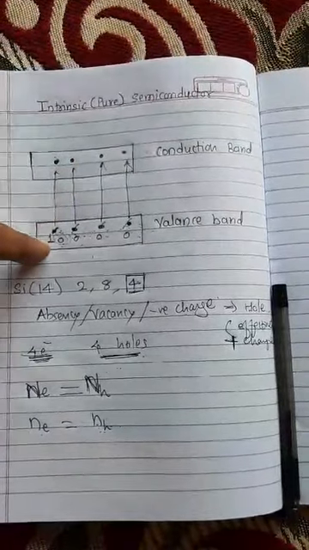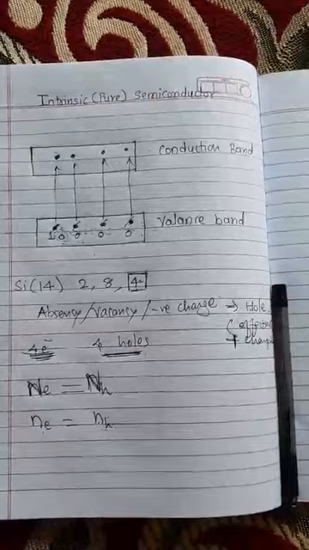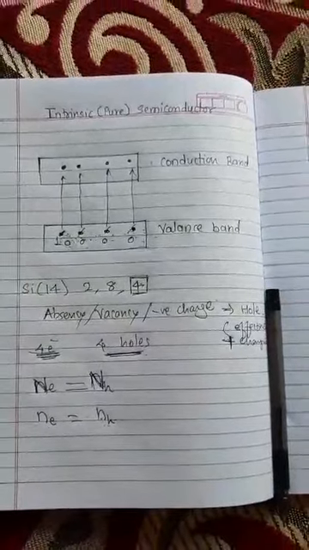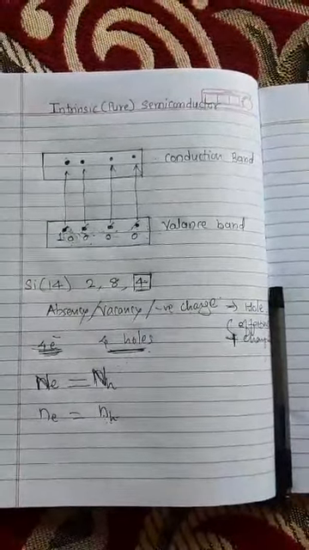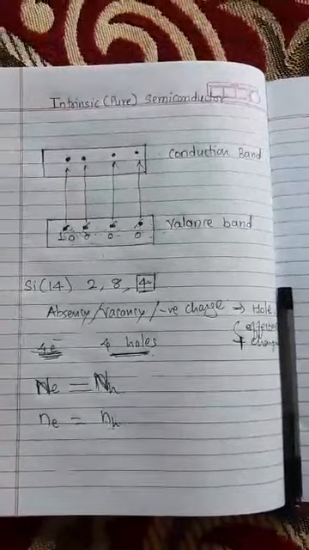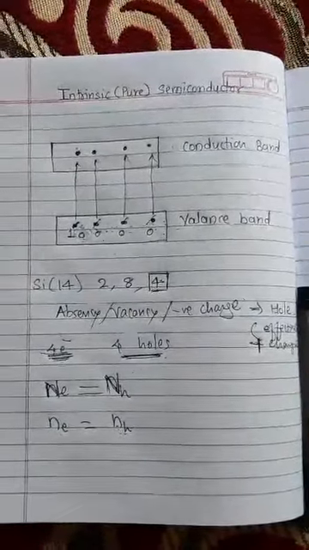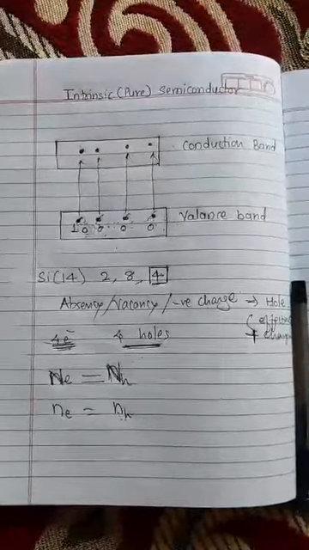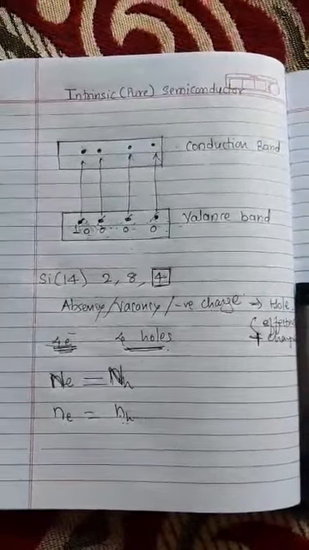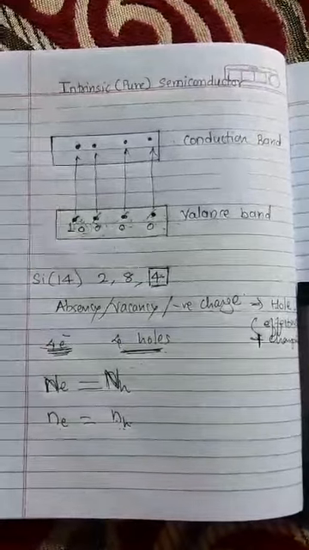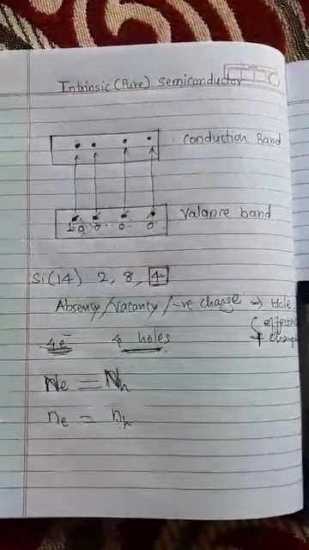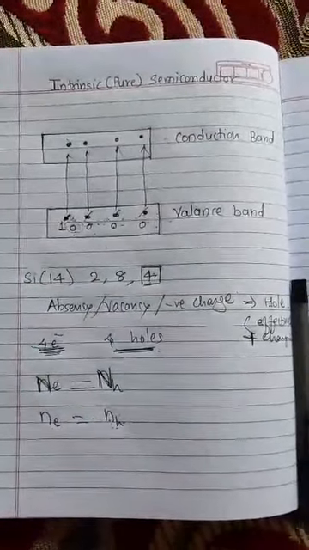But at 0 Kelvin there is no transfer of electrons, no conductivity, meaning the resistance is more. Therefore, remember this very important statement: at 0 Kelvin semiconductors are perfectly insulators.